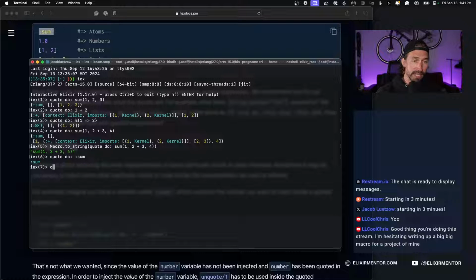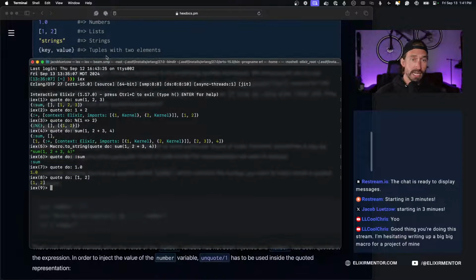Same thing for numbers. If we pass in a number, we get the number back. And same for lists. If we pass in a list, we get our list back. And strings are the same. If we pass in a string, we get our string back.